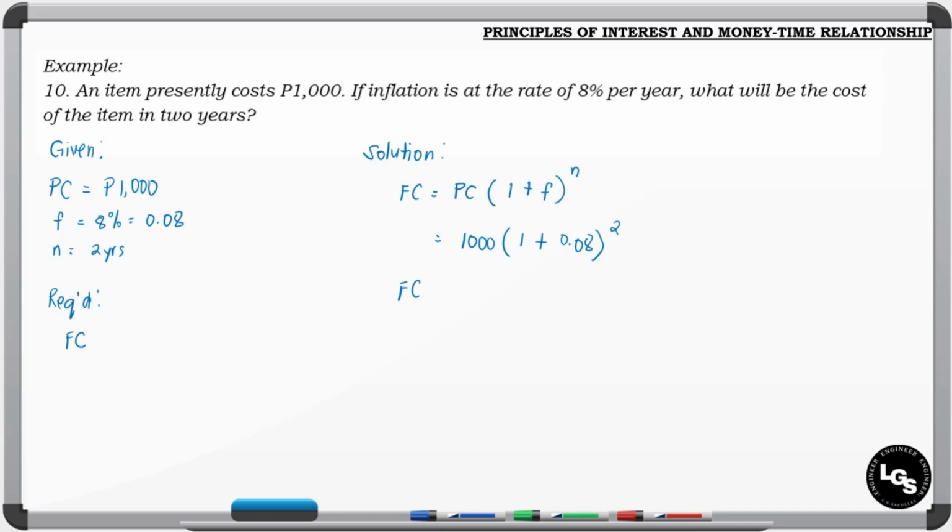So the FC of the given item, or the future cost of the item, will be equal to 1,166.40 pesos. Meaning, the future cost of the item after 2 years, if we have an annual inflation rate of 8%, will be equal to 1,166.4. So that is due to the inflation.